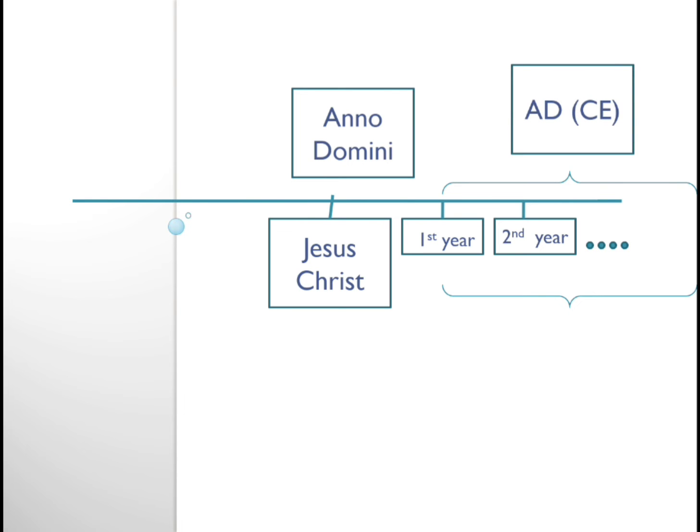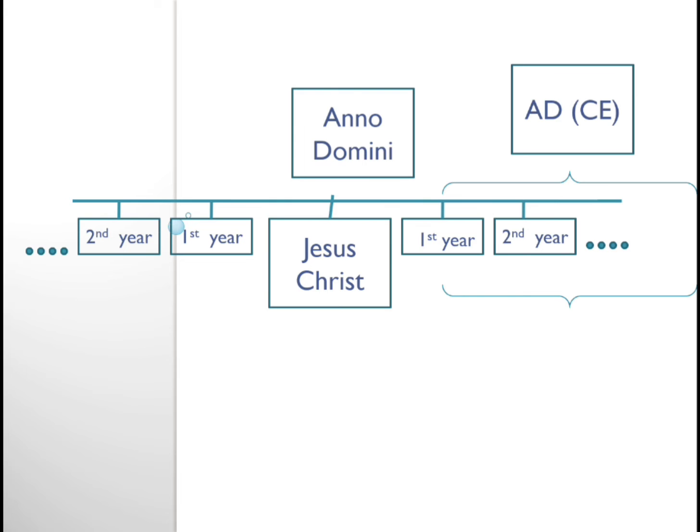And the years before Jesus Christ were also counted. How? Before Jesus Christ, that was the first year. Then before one would be the second year, and the third year. It is counted in the reverse order.